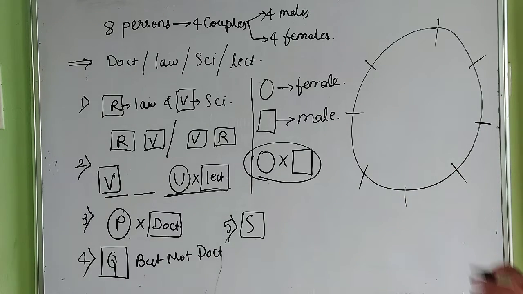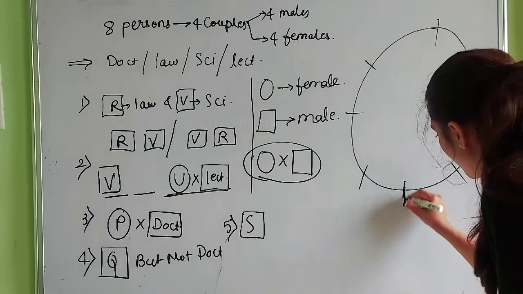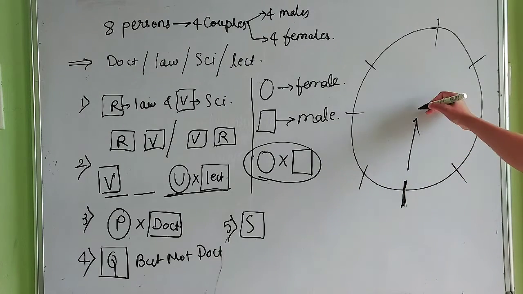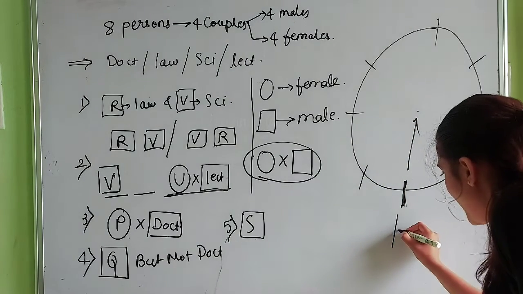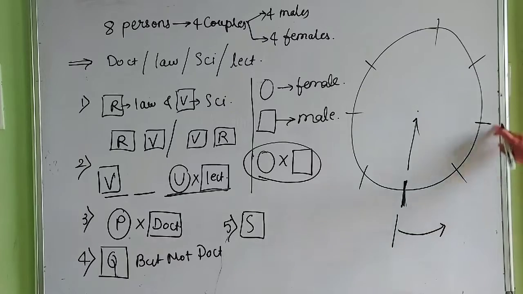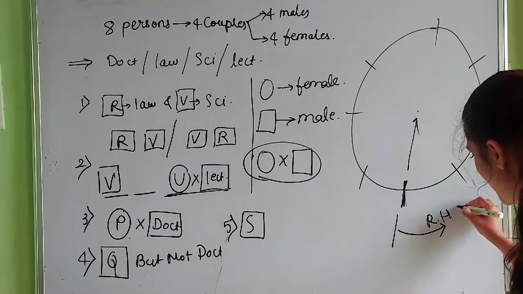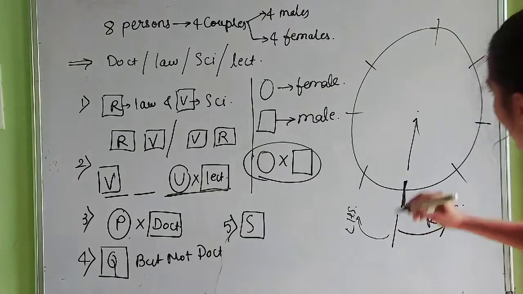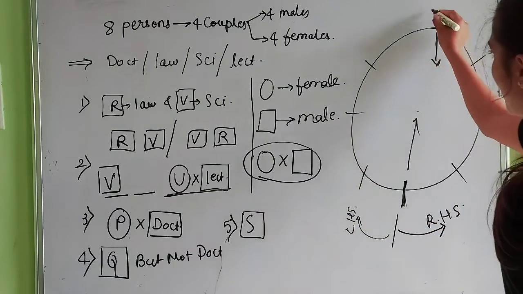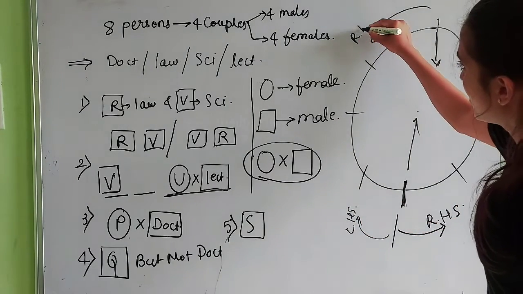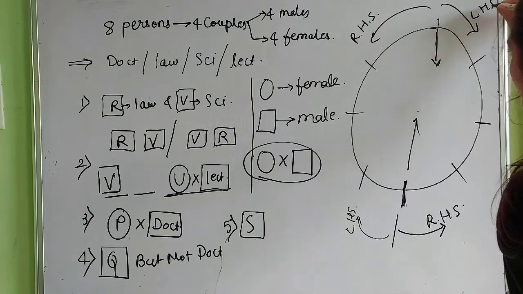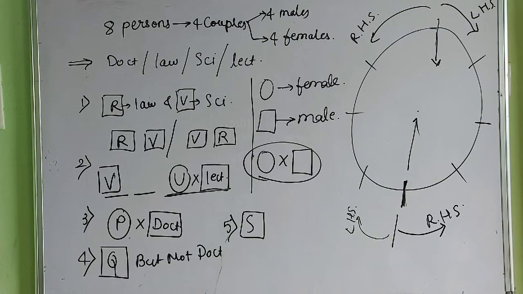When people are facing the center of the circle, for example if this person is facing the center, then the people sitting on this side are on his right hand side and this side is his left hand side. And for this side of the circle, this one is the right hand side and this one is the left hand side. Okay, so let's start.